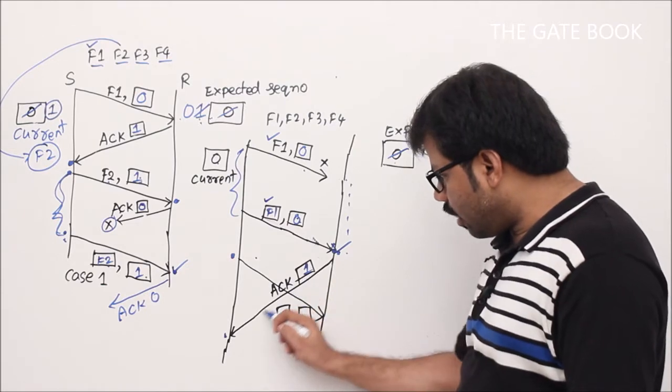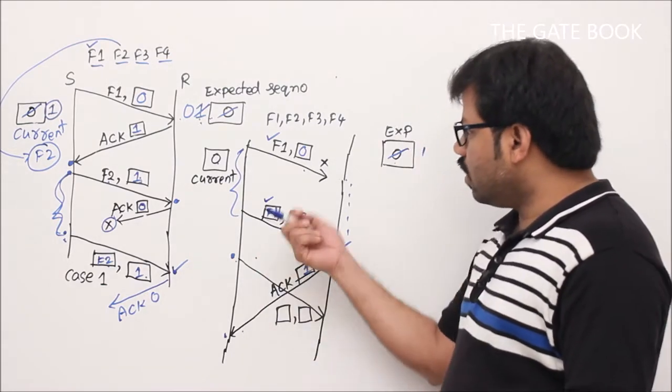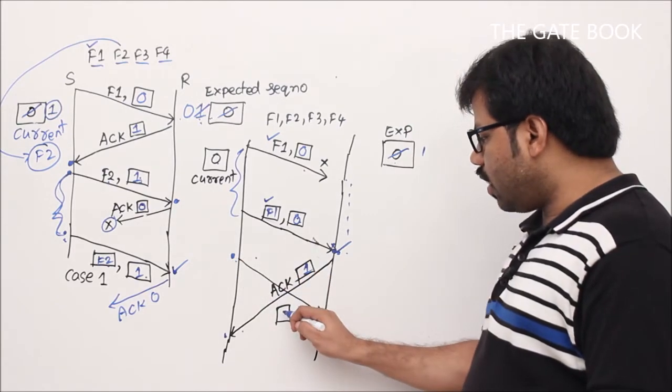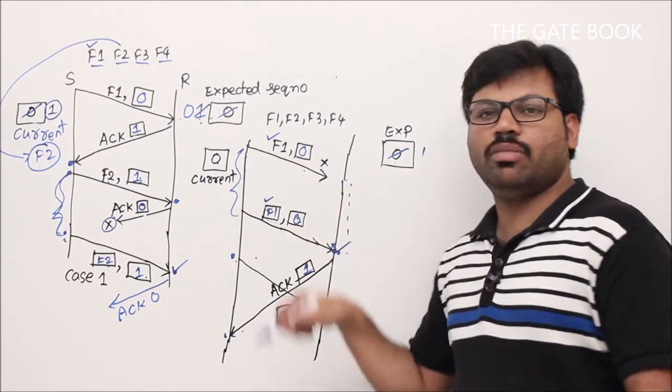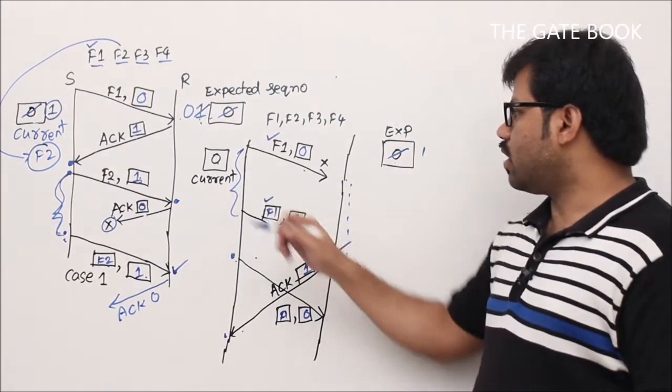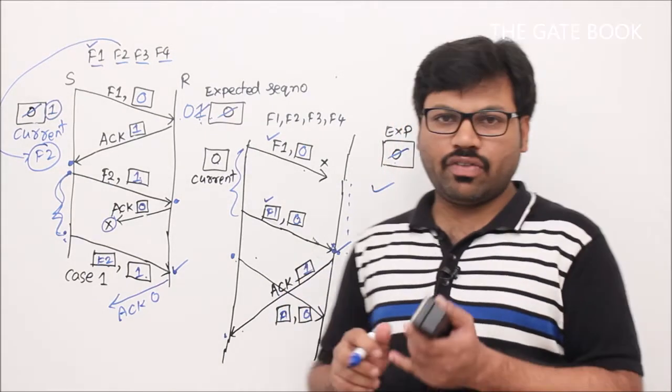You see, this is a delayed acknowledgement. So before getting this acknowledgement, the sender is sending another frame, which definitely should be the same frame, right? F1 comma 0. So F1 0 will be sent. In that way you can understand this scenario, right? So this is about the stop and wait protocol.